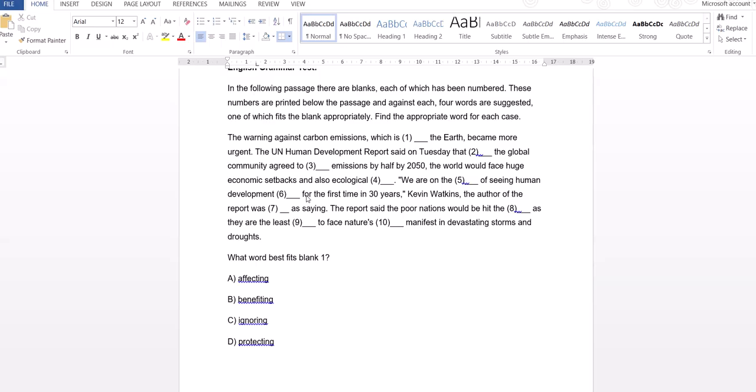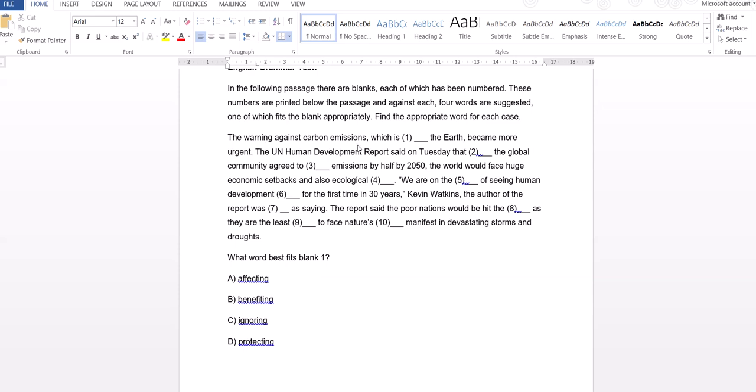So as we read the paragraph, we understand that it is about carbon emissions, and because of that, there is something, and the consequences are leading to bad outcomes. So that is the overall idea we get when we read the paragraph. So let us start with the first blank.